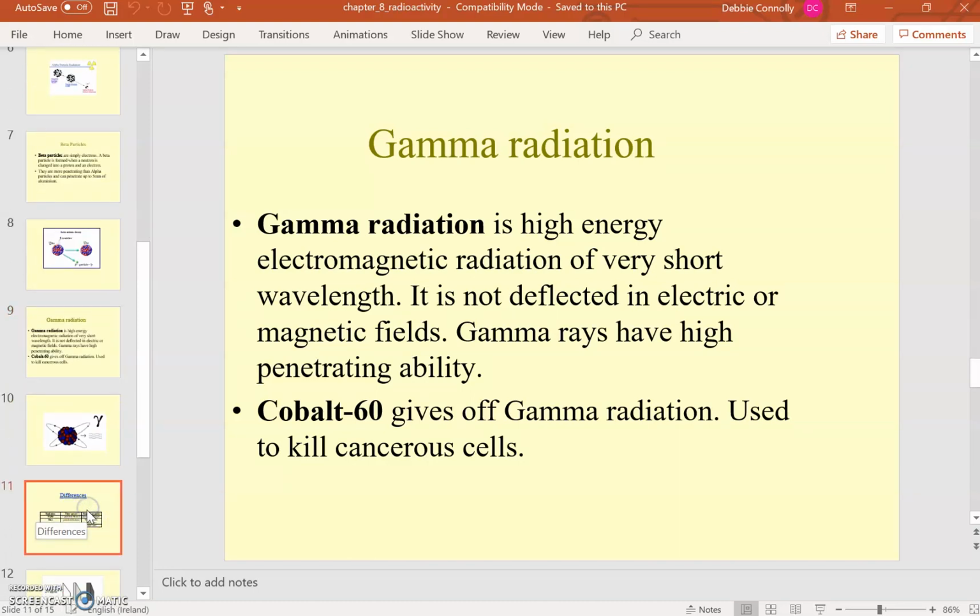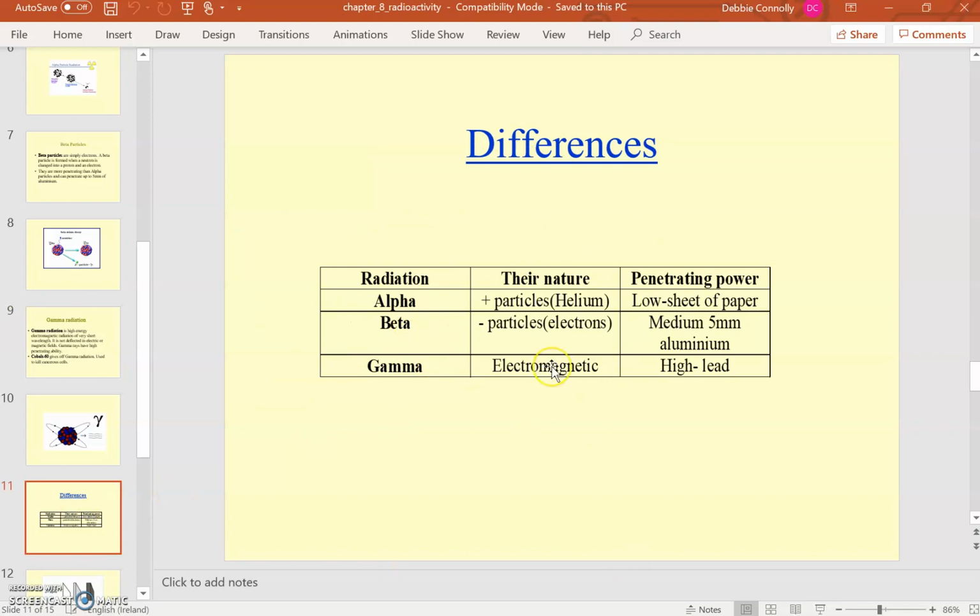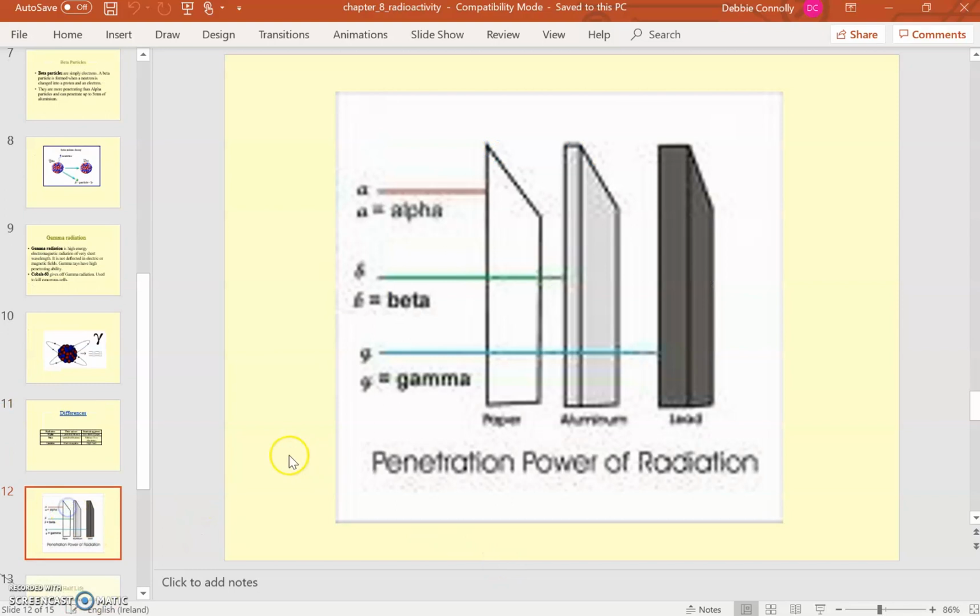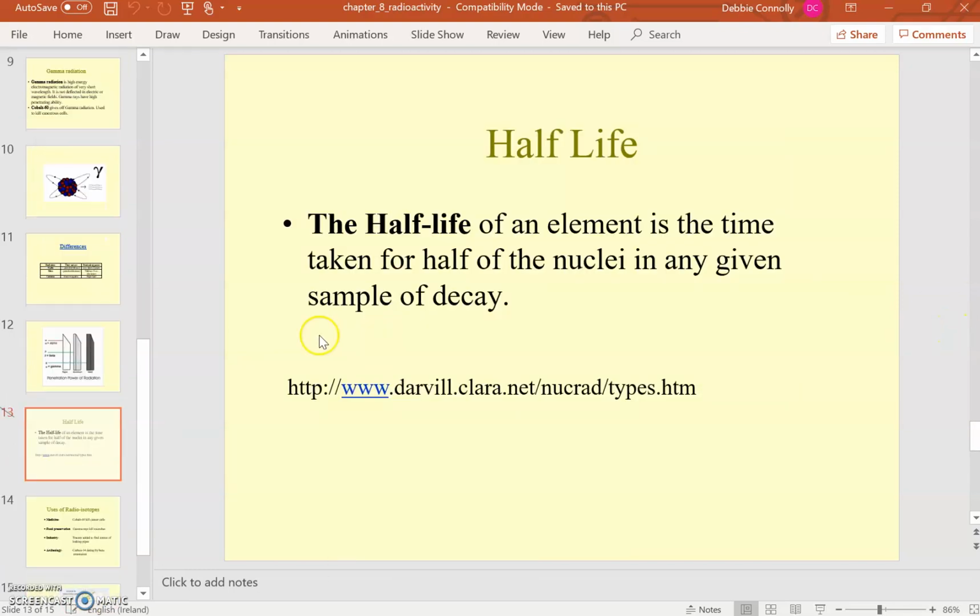Be aware of the differences between the 3 different types of radiation. Their nature: alpha particles are positive, beta particles are negative, and gamma radiation is electromagnetic, so it's neither positive nor negative. And then their penetrating power: alpha particles have low penetrating power, beta particles are stopped by a few millimetres of aluminium, and gamma radiation needs lead in order to stop it. That's just a diagram there to illustrate that idea.